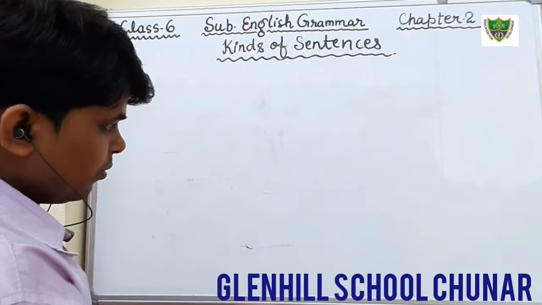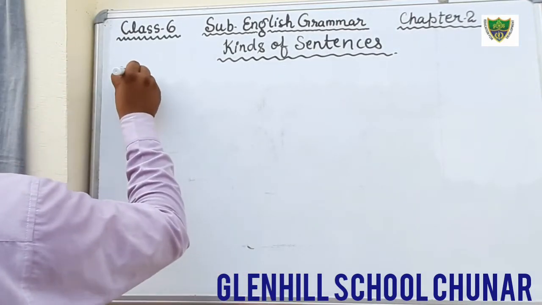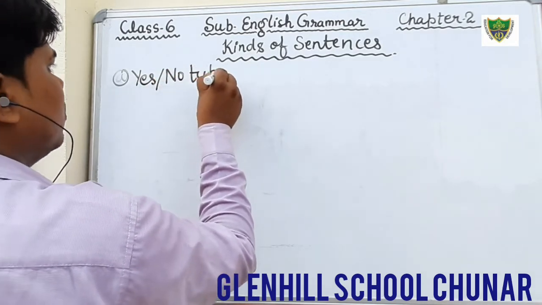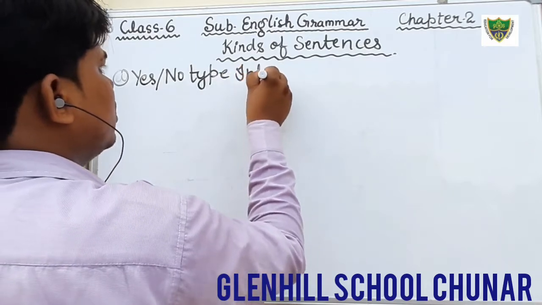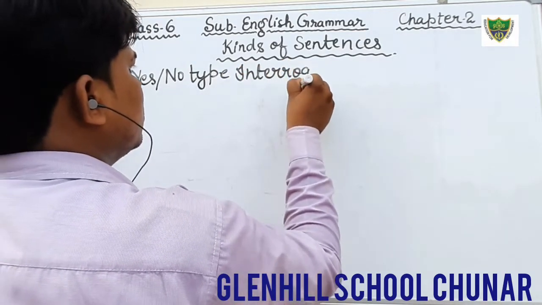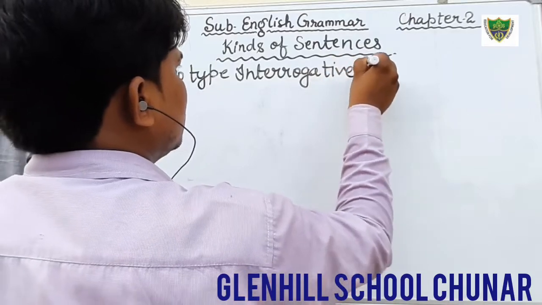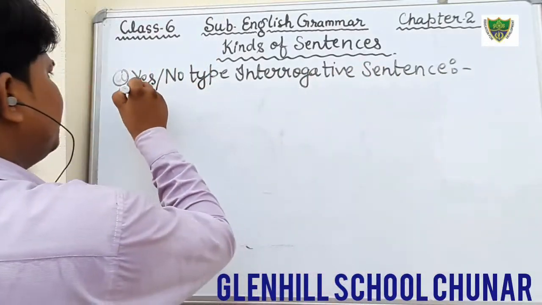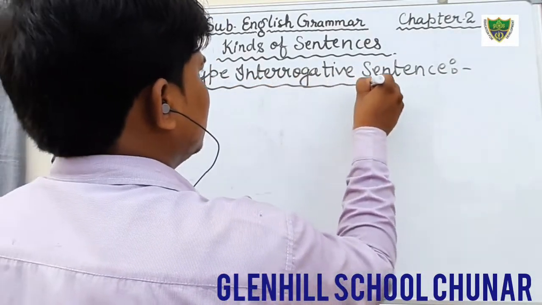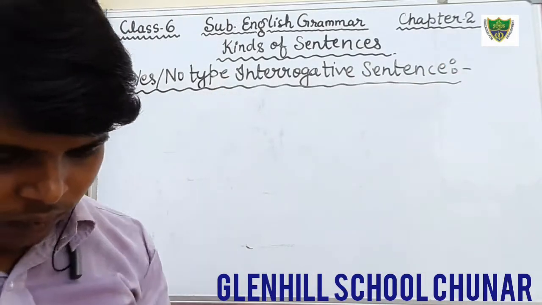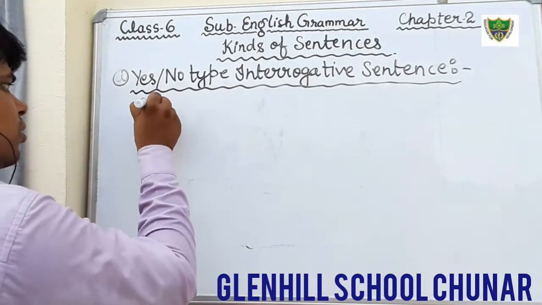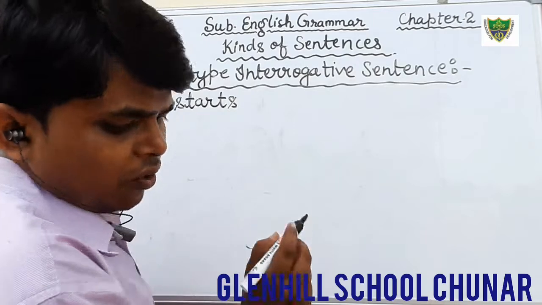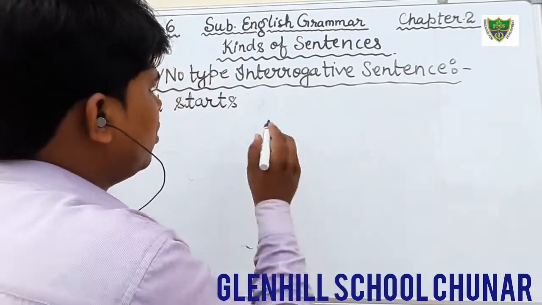Okay students, so first we will write the S no, type, that is S no, type: interrogative sentence. Interrogative sentence. You can write here, it starts with helping verb.